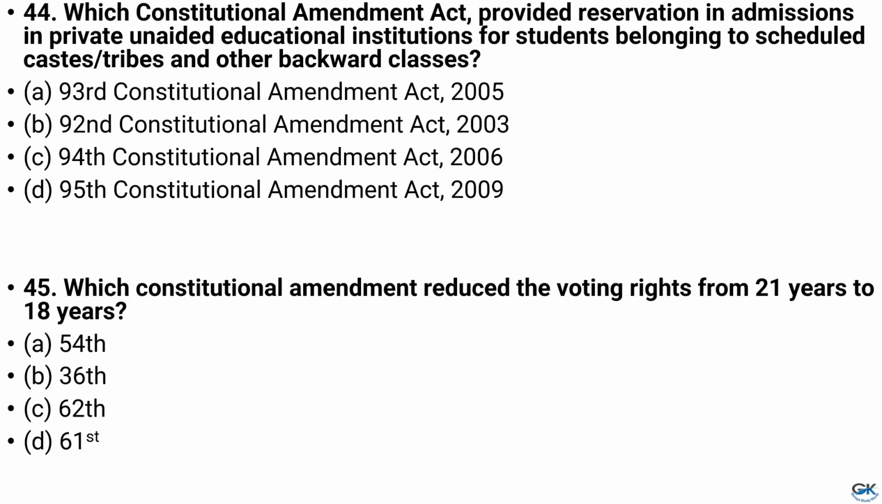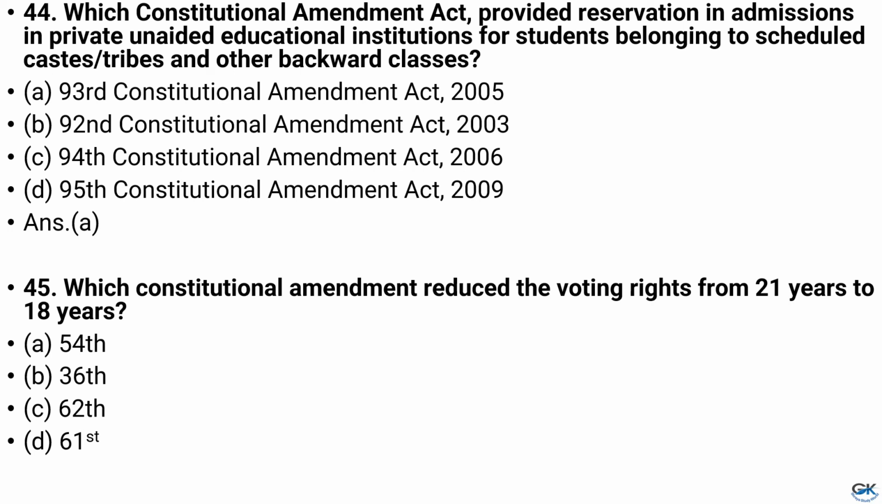1987. Question number 44. Which Constitutional Amendment Act provided reservation in admissions in private unaided educational institutions for students belonging to scheduled castes or tribes and other backward classes? And the answer is option A, that is 93rd Constitutional Amendment Act 2005.